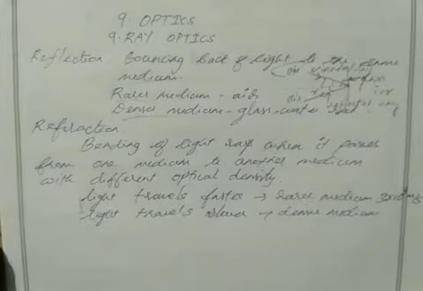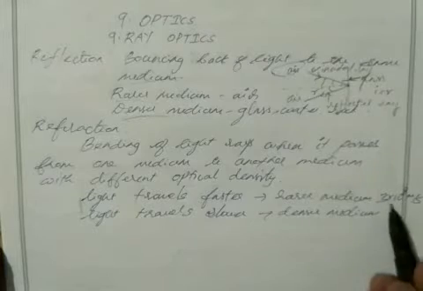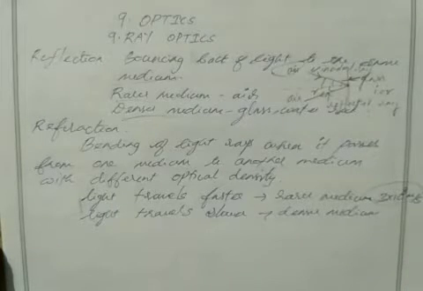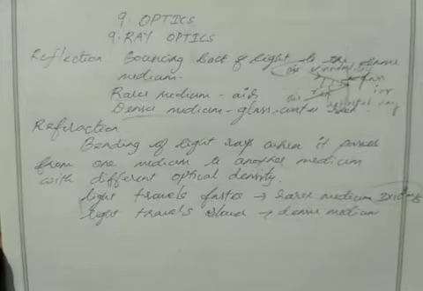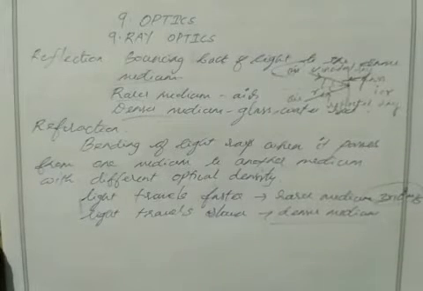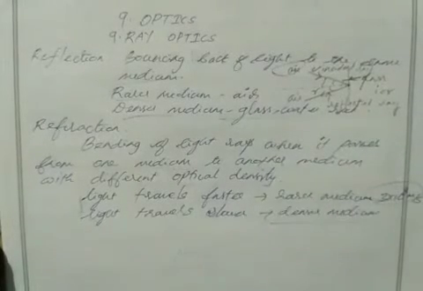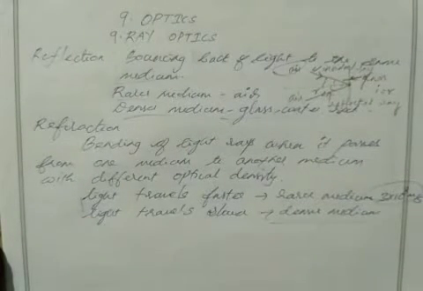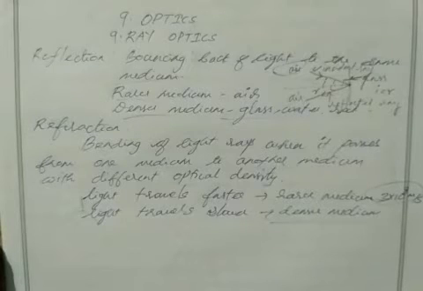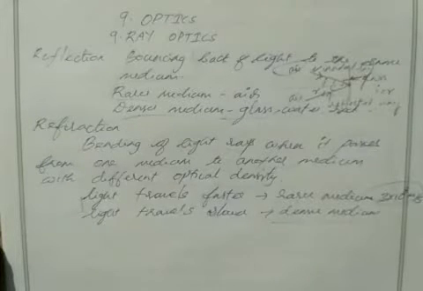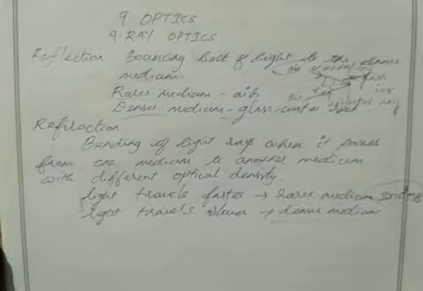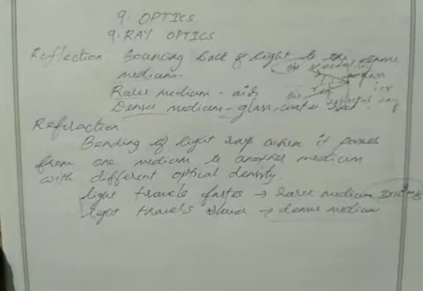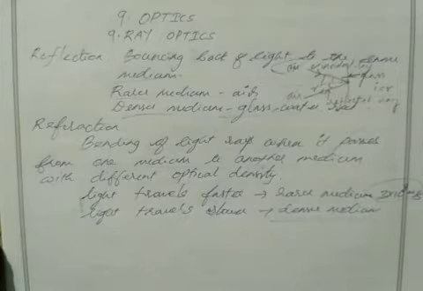Because of that, light is not able to traverse as fast in water or solid. So water or glass is known as a denser medium. In a denser medium, light travels slower. So that is optical density. The optical density of air is very much less, and the optical density of glass, water, rock, or diamond is very much more.